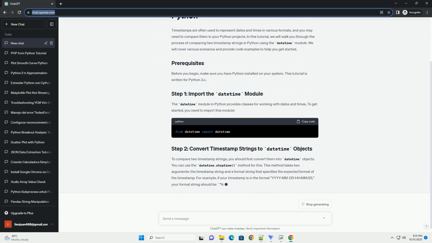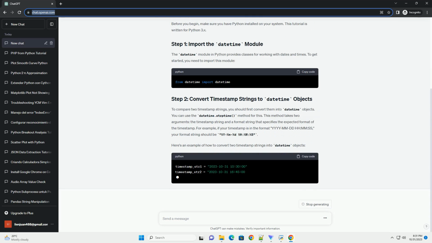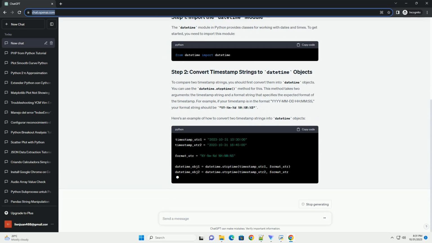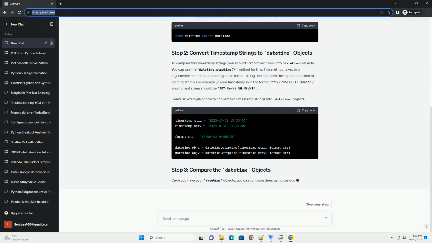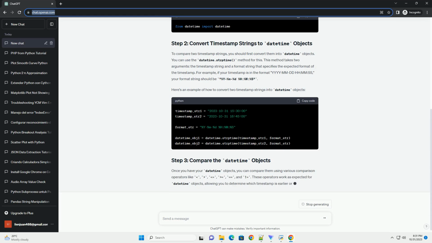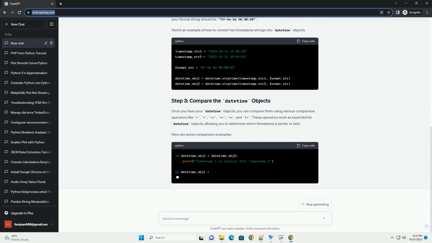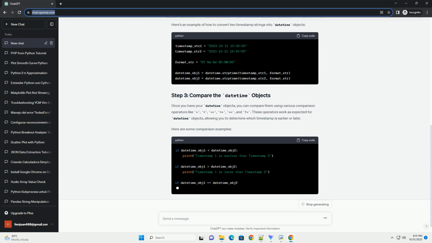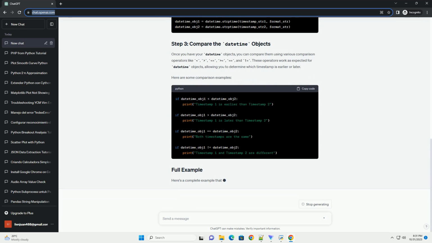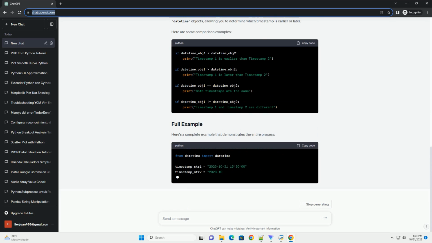Before you begin, make sure you have Python installed on your system. This tutorial is written for Python 3.x. The datetime module in Python provides classes for working with dates and times. To get started, you need to import this module.